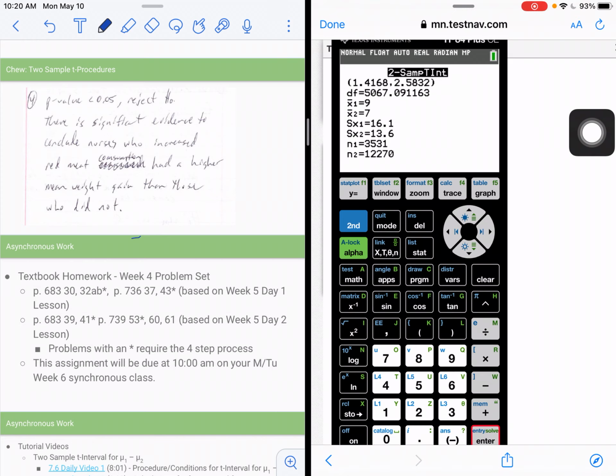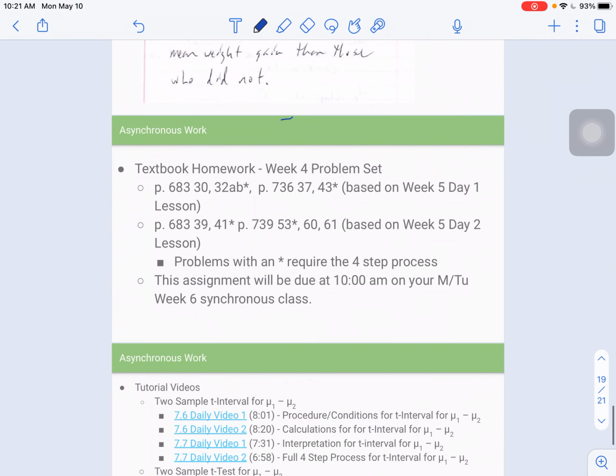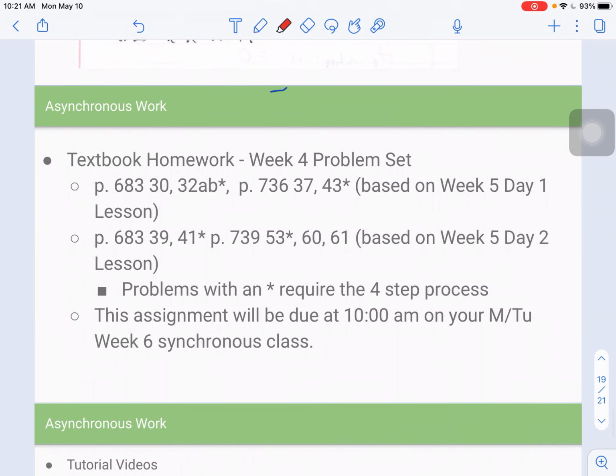So we would be 95% confident the interval 1.4 to about 2.6 pounds represents the difference in the mean weight gain between the nurses who increased their red meat consumption and the nurses that didn't. So that's kind of how I would go about doing that t-interval. Okay, so that brings us just about to the end here.